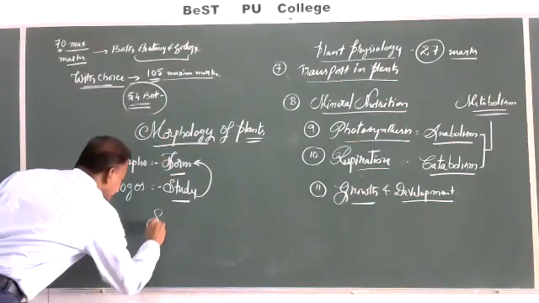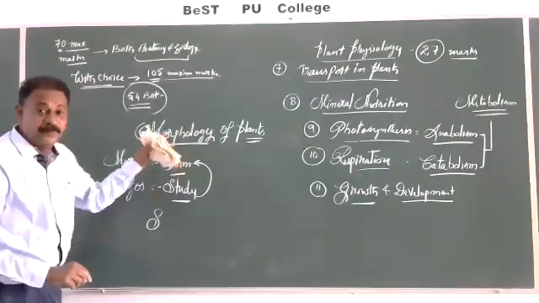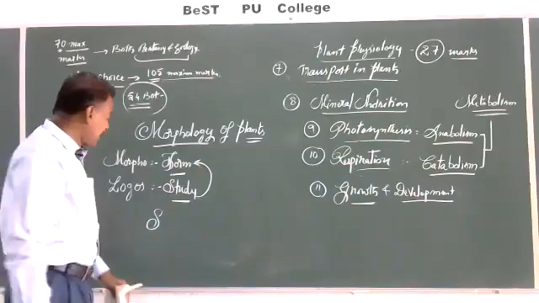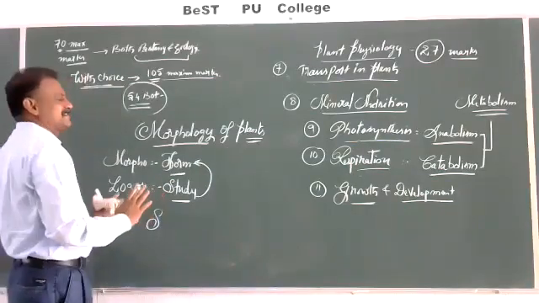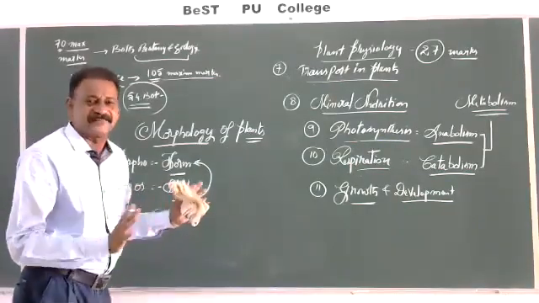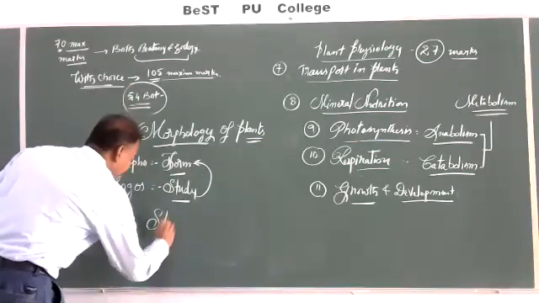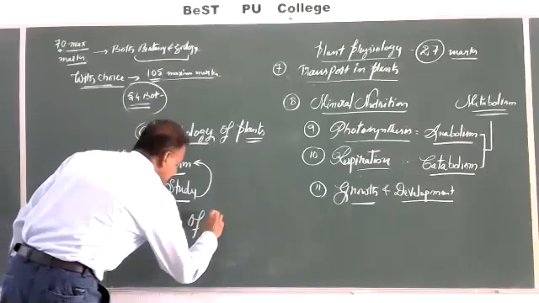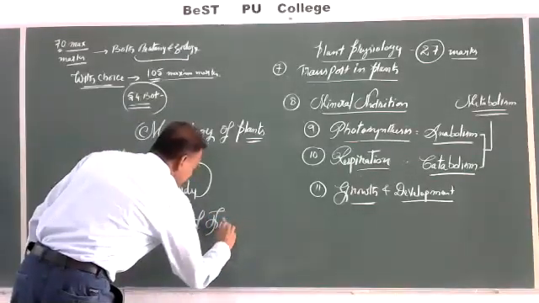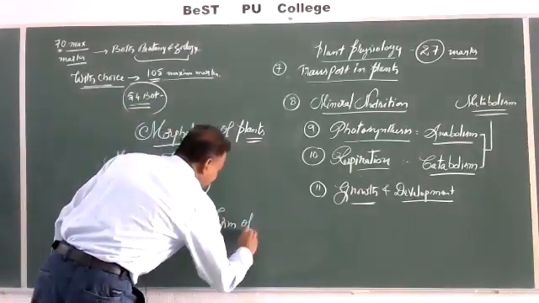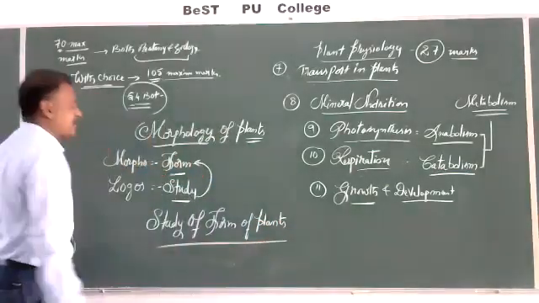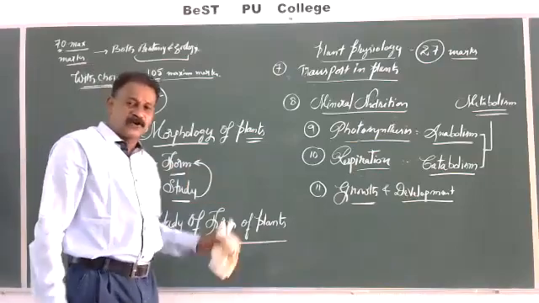Study of morphology is the branch of botany that deals with the study of various forms of plants, their structure and characteristic features. So here what are we going to study?